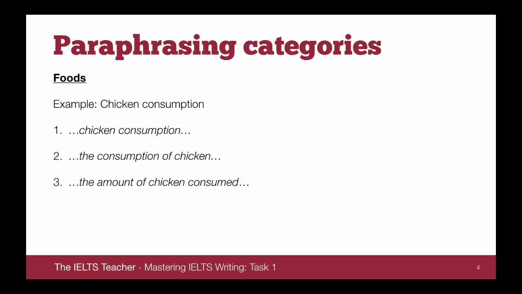Maybe that looks a little bit similar to the introductions that we looked at earlier in this course. And that's because it is similar. Those introductions can help us here. We could say consumption levels for chicken. And we could say the quantity of chicken eaten. 2 words being changed here. Quantity. Instead of amount, we're saying quantity. Instead of consumed, we're saying eaten. So of course we could also say the quantity of chicken consumed and the amount of chicken eaten. Also okay. So plenty of options here.